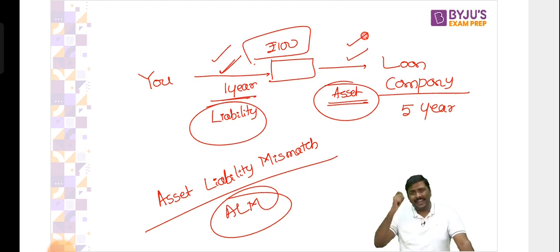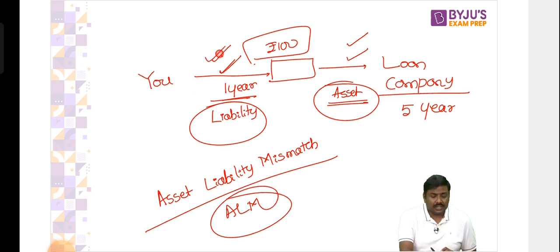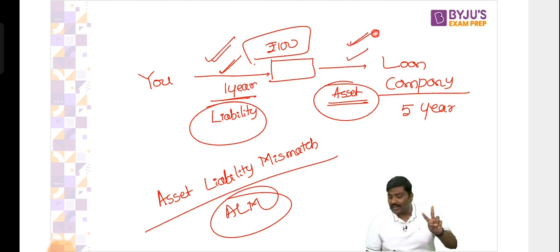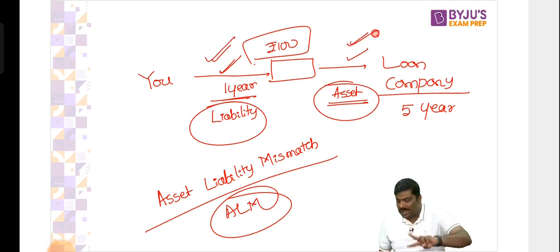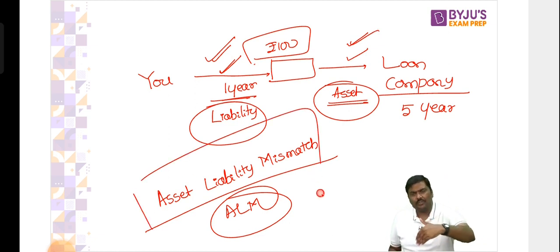Again, I'm saying don't worry about CRR, SLR, they are there. I'm not entering into the technicalities, simplified. The tenure of the liability and the asset, both are different, right? Because the tenures are different, this is called asset liability mismatch. Now, let me elaborate. Let me go forward to the next point.